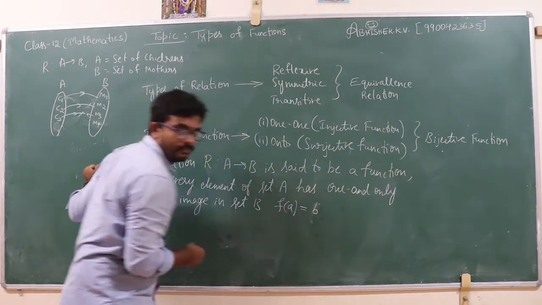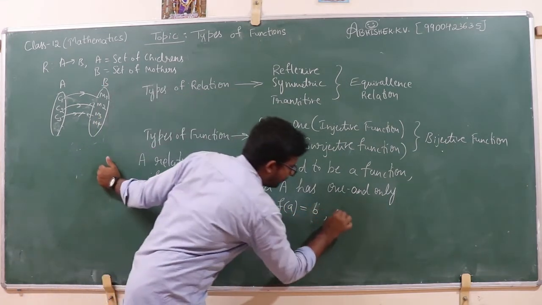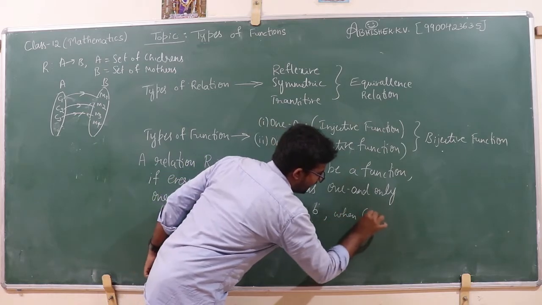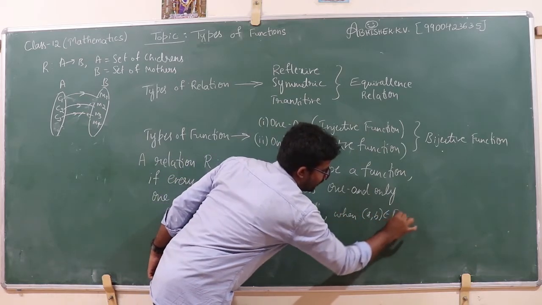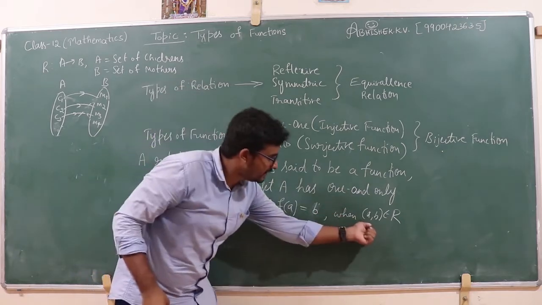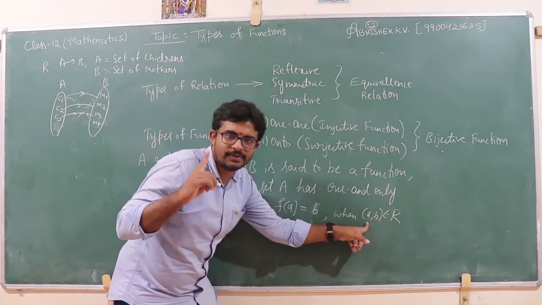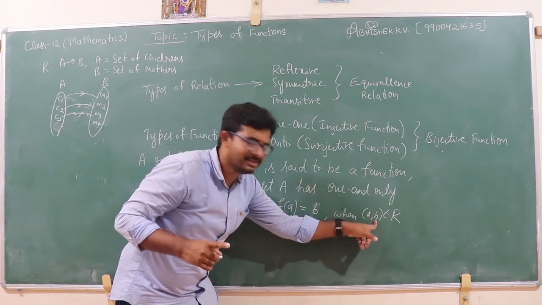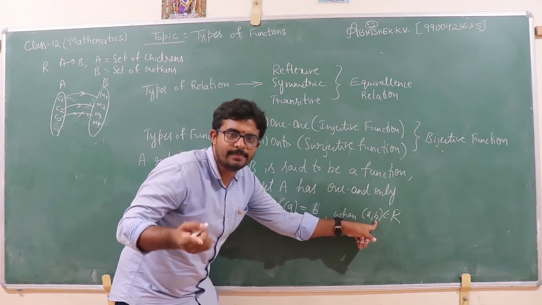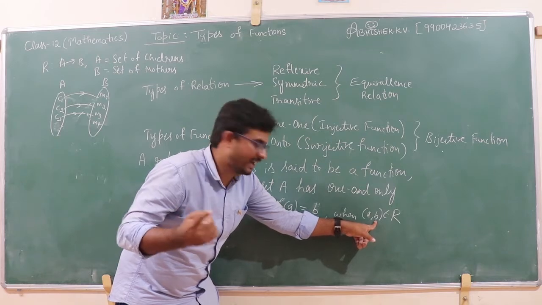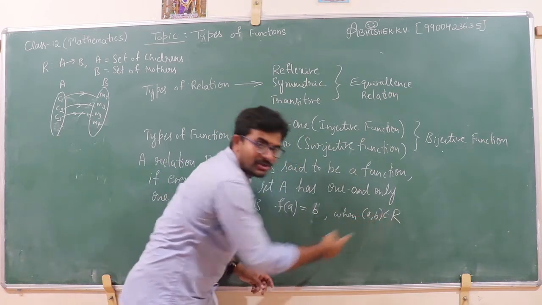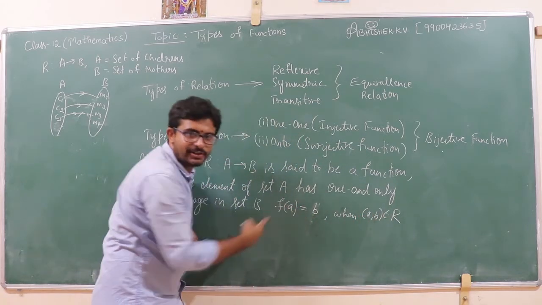to b. This can be written only when an ordered pair (a, b) belongs to the relation. See, if I consider this ordered pair a and b, a is what? Set of the first elements. So this is the domain. This is the second element. Set of second elements is what? Range. So (a, b) belongs to the relation. Then we say f of a is equal to b.